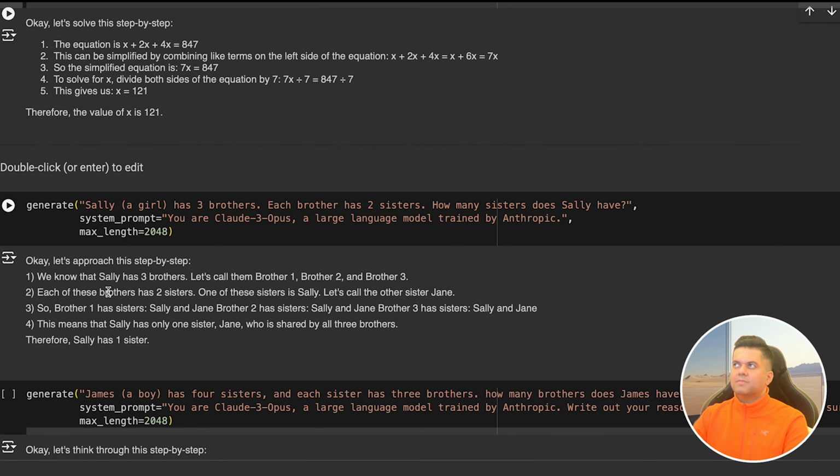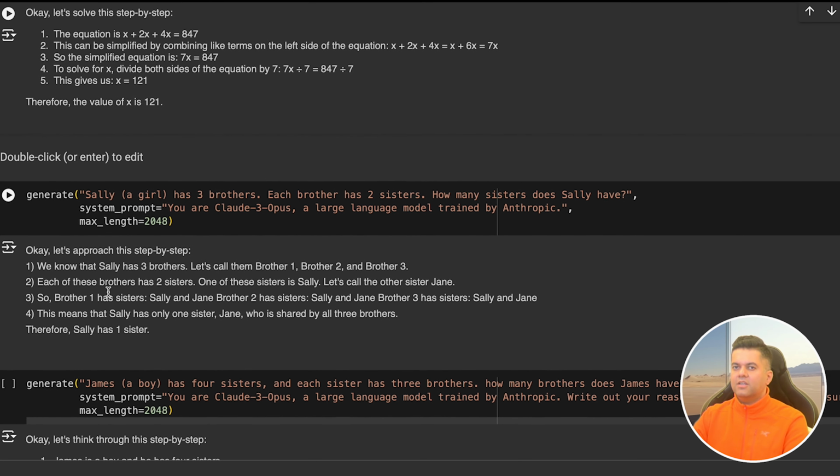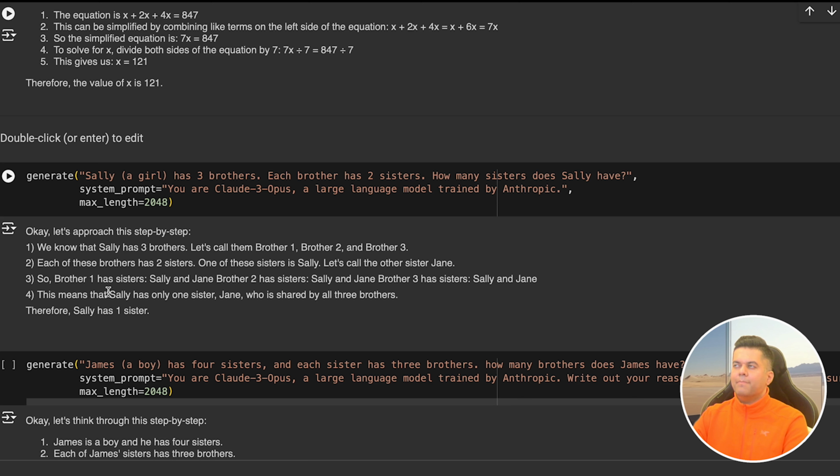This isn't really maths, it's more of a logical reasoning question, and it gets the answers right. Now, many LLMs get maths questions right because they've been trained on a lot of data and they've seen that question in some shape or form earlier. But with logical reasoning, that's not usually the case. It's just a bit harder to get the right answer, and Opus is doing a really good job here.